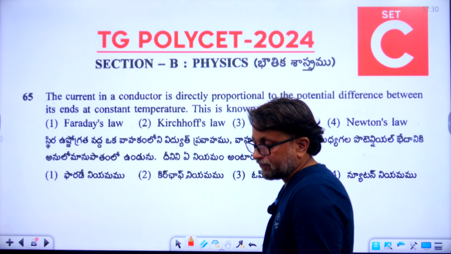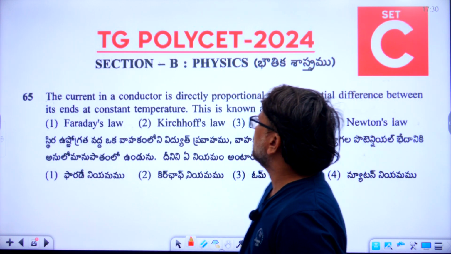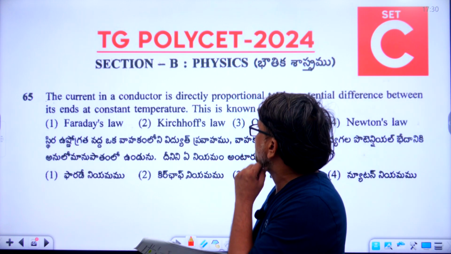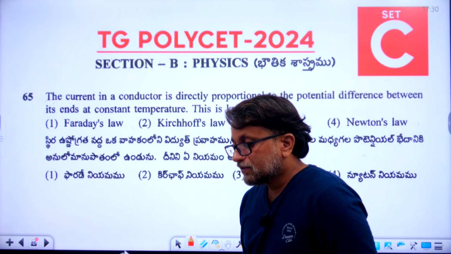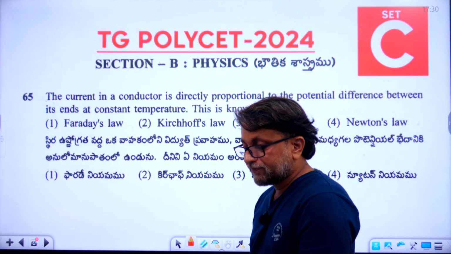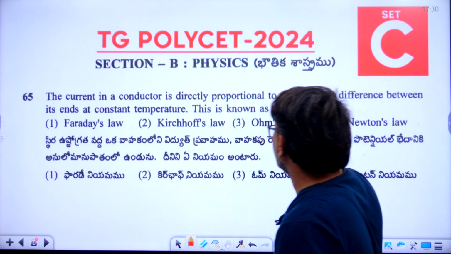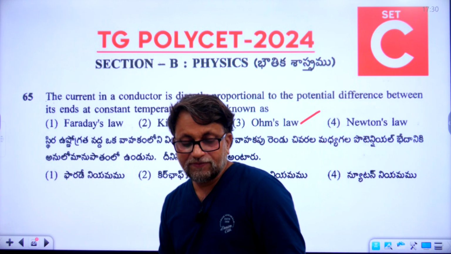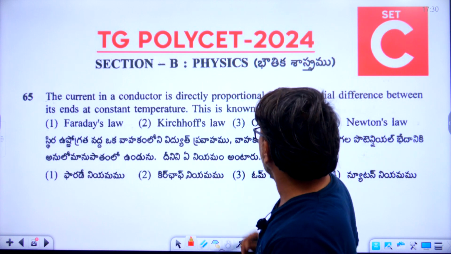Now 65 question. The current in a conductor is directly proportional to the potential difference between its end at constant temperature. This is known as, what is the meaning of that? So 65th question, what is the right answer? So this is nothing but Ohm's law. Third option. So 65th question, third option is the right answer. Ohm's law is the right answer.